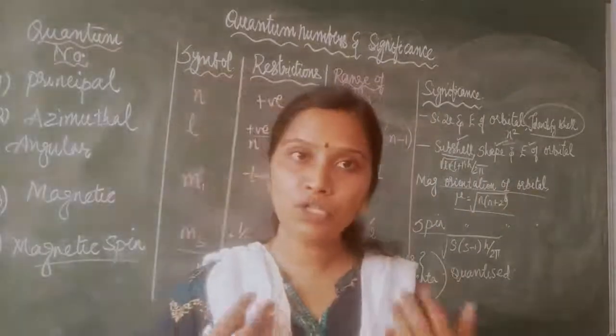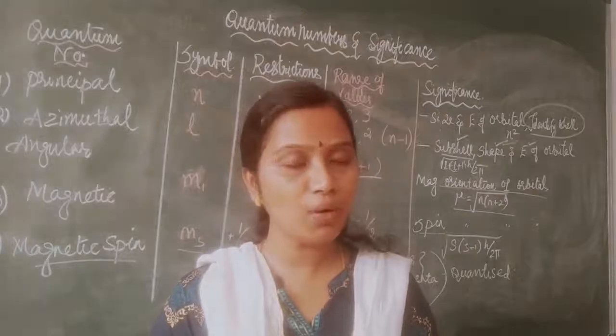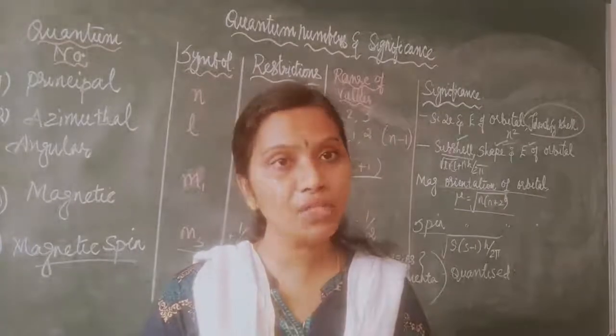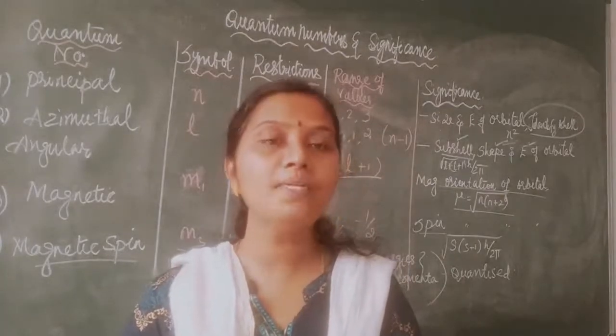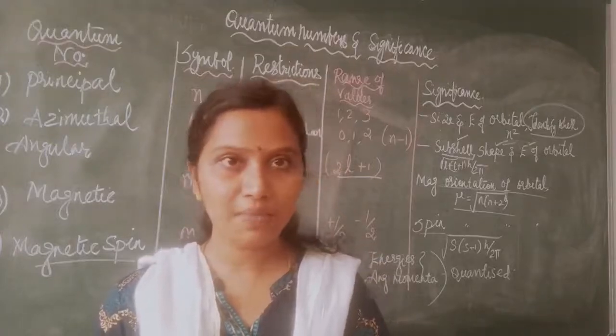Next, moving to the shape of the orbitals. We have discussed already that different orbitals have different shapes. What are the different orbitals and what are their shapes? Let us see that.